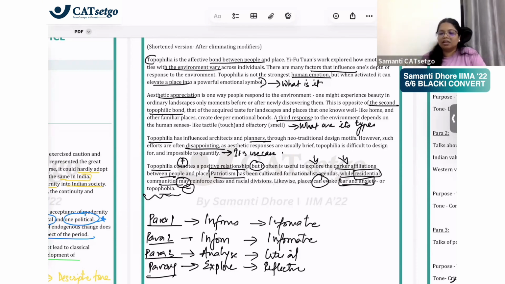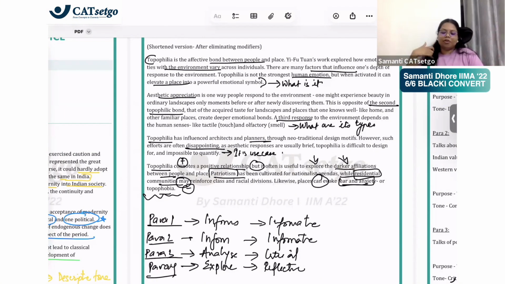This could be the thing. The author is not trying to persuade, and is not questioning anything. There is no popular belief that is debunked. The author is definitely not informing, because the author's analysis is coming here, the author's opinion is coming here. So the author is just exploring multiple possibilities. That's why exploring is the purpose here.